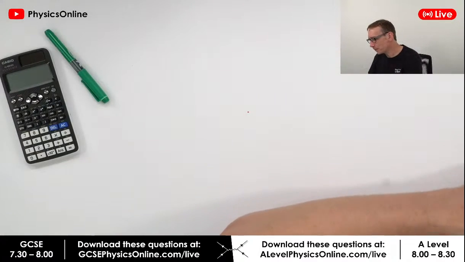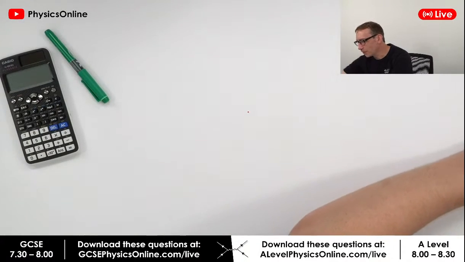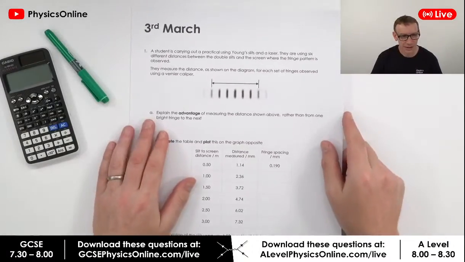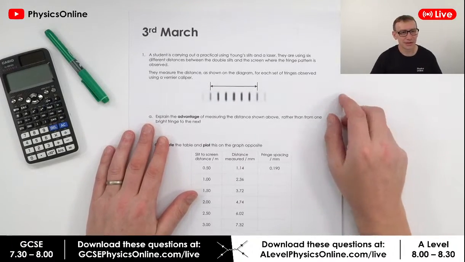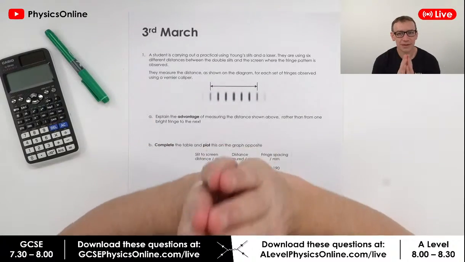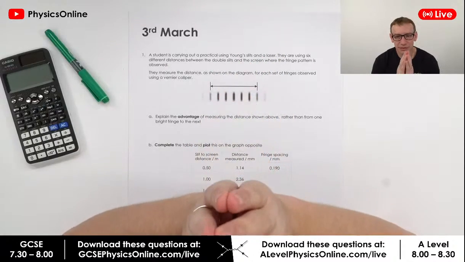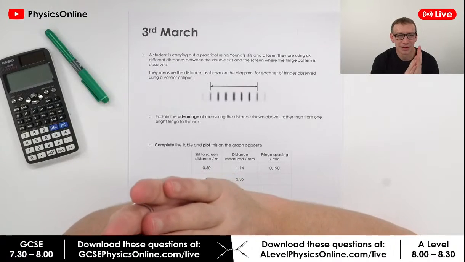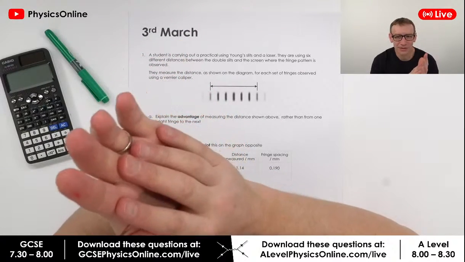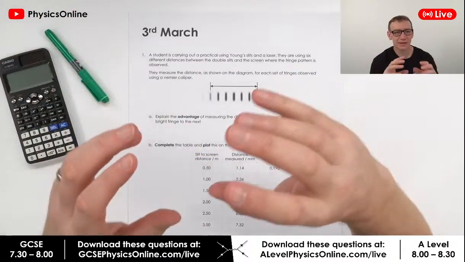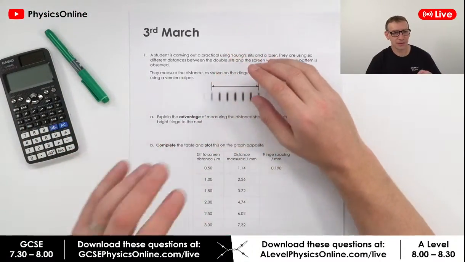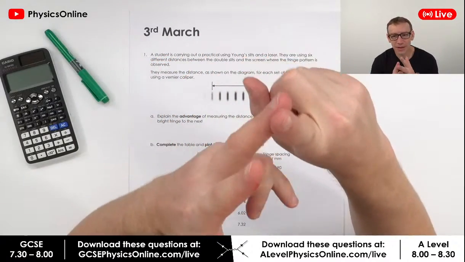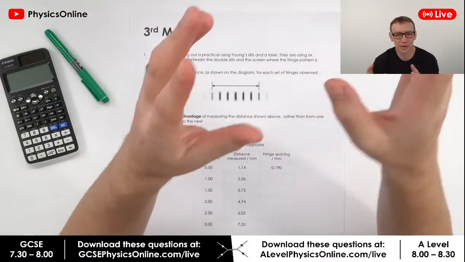Right, so let me just work out what we've got. So here we go, got the questions here. If you want to play along at home, then feel free to do so. The first one is something that everybody doing A-level physics should have done at some point. And looking at the questions, is this for OCR? This is for anybody doing A-level physics. So it's going to be useful if you're doing OCR, useful if you're doing Edexcel, useful if you're doing AQA, and if you're doing OCR B, it'll be useful for you as well.